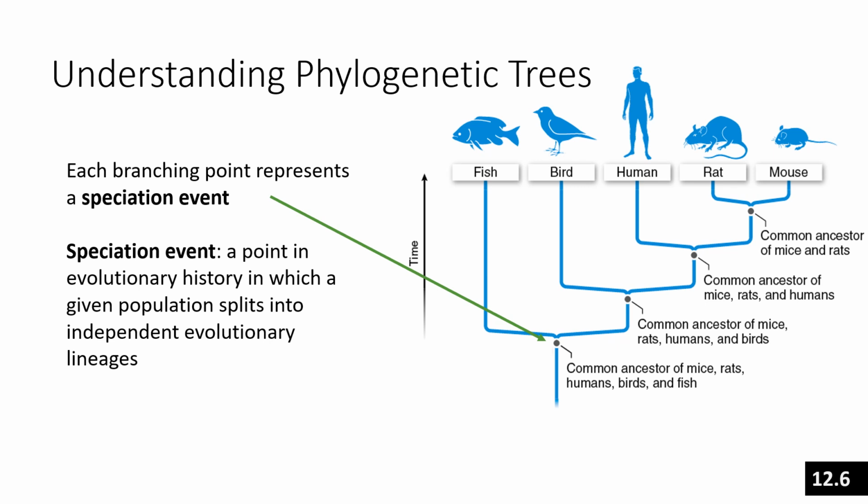The branching points also indicate to us that a speciation event occurred. A speciation event is a point in evolutionary history in which a population splits into independent evolutionary lineages. So members of that common ancestor species got different enough from each other that they were no longer interbreeding or able to interbreed. Maybe the population became physically separated by a mountain range, or some individuals adapted to eat one plant and others adapted to eat a different plant. And over time, they split into two different species.